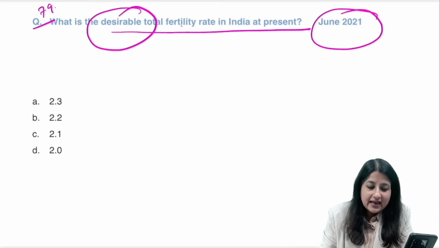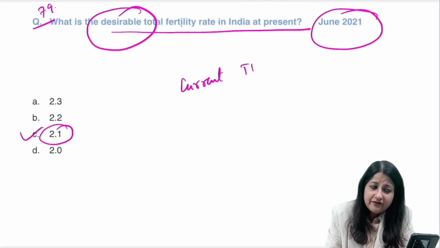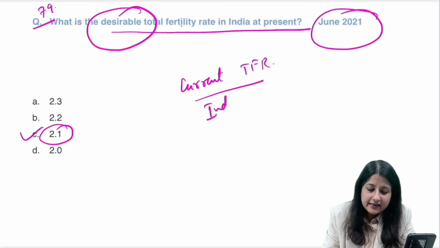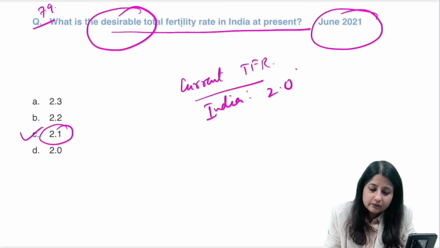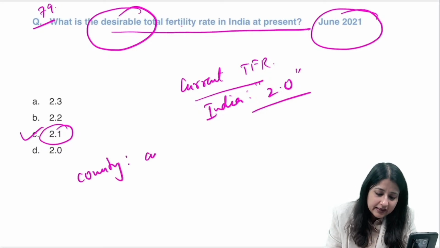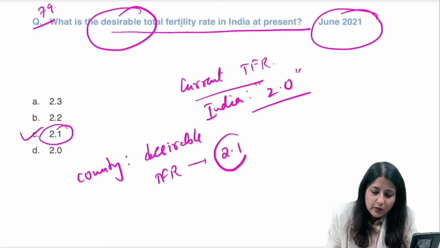But what is the desirable TFR? 2.1. If anybody asks you current TFR in India, it is of course 2. But for any country, what is the desirable TFR? Please remember, desirable TFR is 2.1.